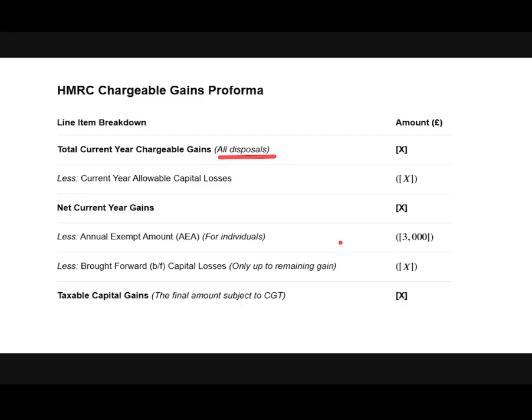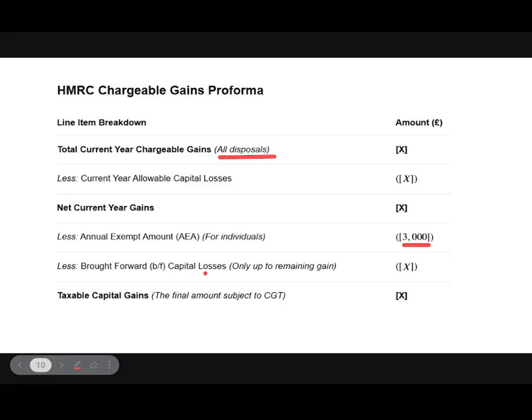So the UK government gives us a relief of £3,000 each year for an individual. So we have a figure called the annual exempt amount, which we deduct from the net gains.